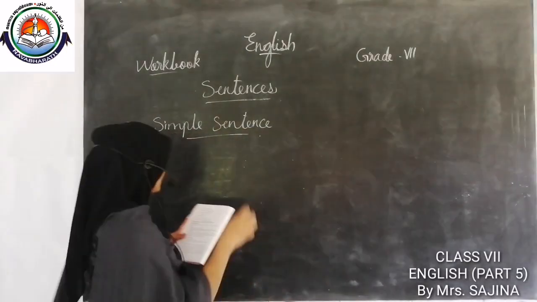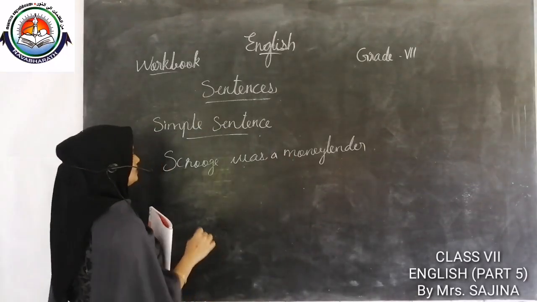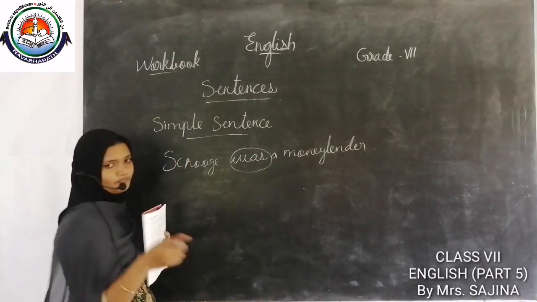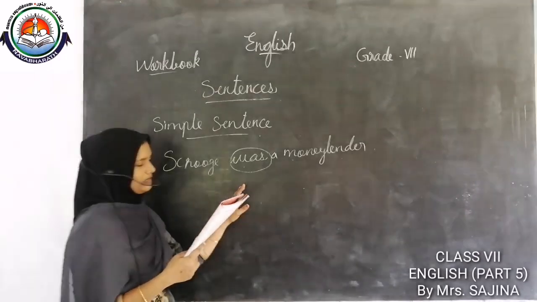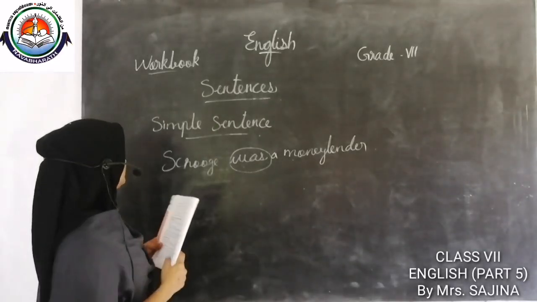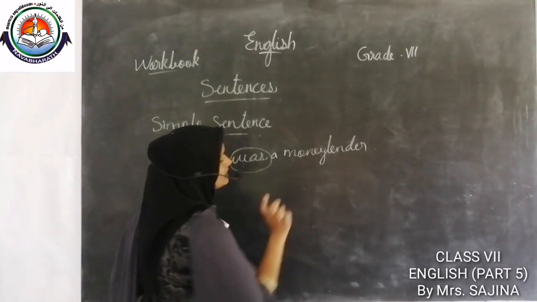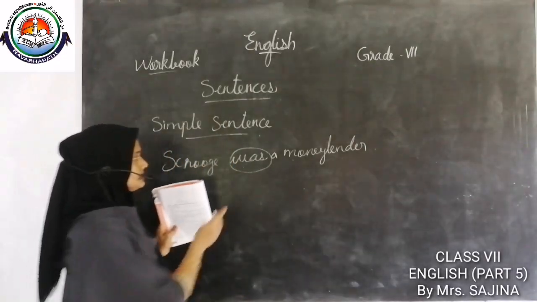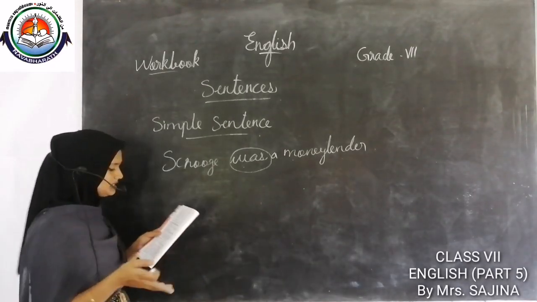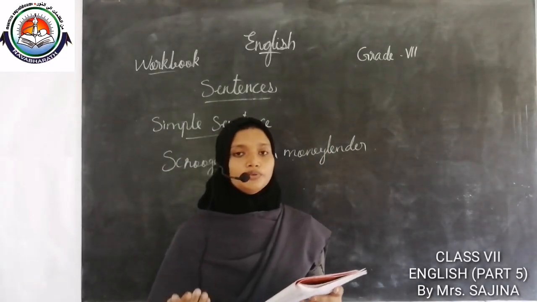Simple sentence. Scrooge was a money lender. So, in this sentence, we can see was. Was is a finite verb. In a simple sentence, we can see only one finite verb. Otherwise, in a simple sentence, we can see one main clause. Scrooge was a money lender is a main clause. So, this is a simple sentence. Then, another example. Bachpan Bachao Andolan has liberated 82,000 child laborers to date.